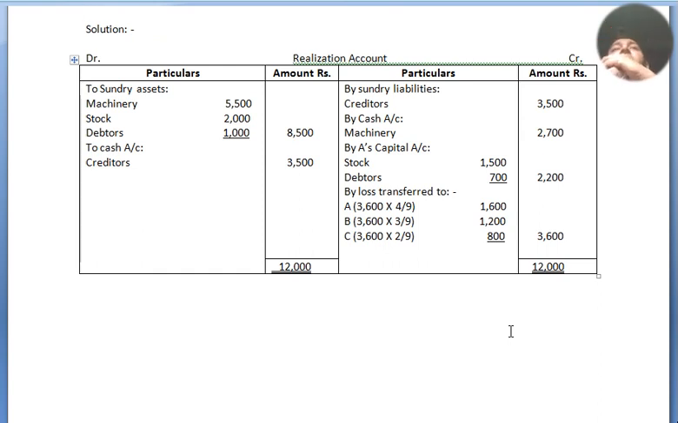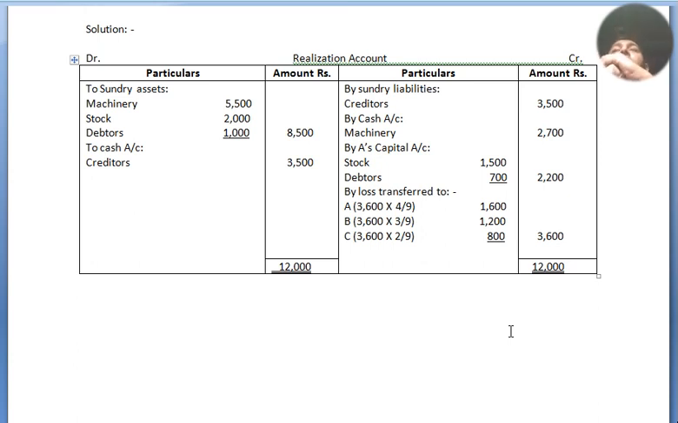Realization account, debit, credit, particulars, amount, same ledger format you have to make. To sundry assets account, meaning the balances of the balance sheet you have to write down as they are, copy paste. Machinery 5,500, stock 2,000, debtors 1,000, altogether in the outer column 8,500. By sundry liabilities, creditors 3,500. By cash account, machinery realized 2,700. By A's capital account, A has taken over the stock and debtors at a value of 1,500 and 700, altogether in the outer column 2,200. Now to cash account, creditors again 3,500, no realization expenses, so altogether the debit side is more, 12,000.